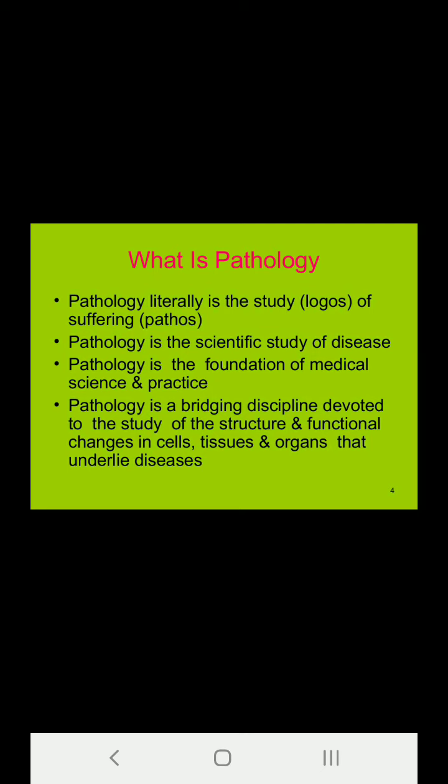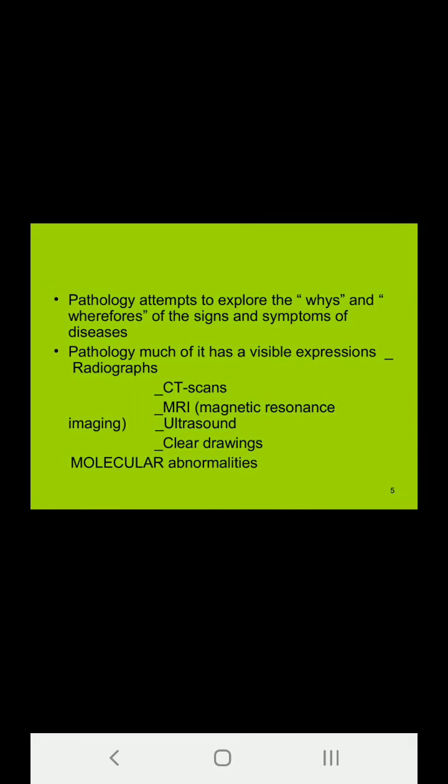So the defects in normal anatomy are known as histopathology, and when you study this normal anatomy, it is known as histology. In first year, what you study in physiology is the normal homeostasis of the body, and when it gets deranged due to any kind of disease, it is known as pathophysiology. So basically, pathology is a bridging discipline that is devoted to the study of the structure and the functional changes in the cells, tissues and organs that underlie the disease.